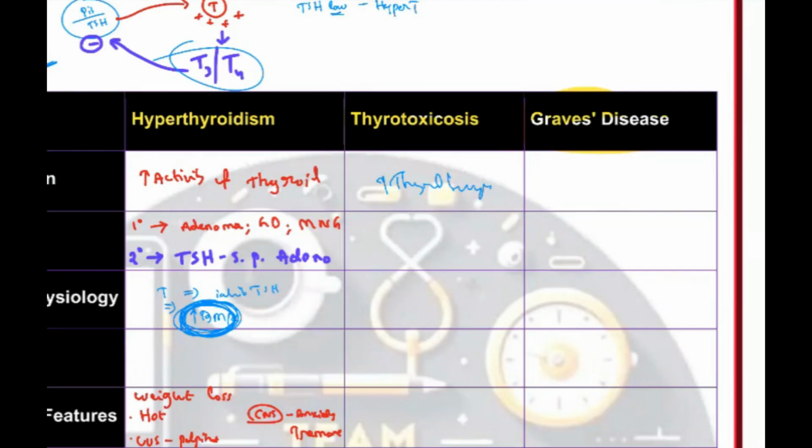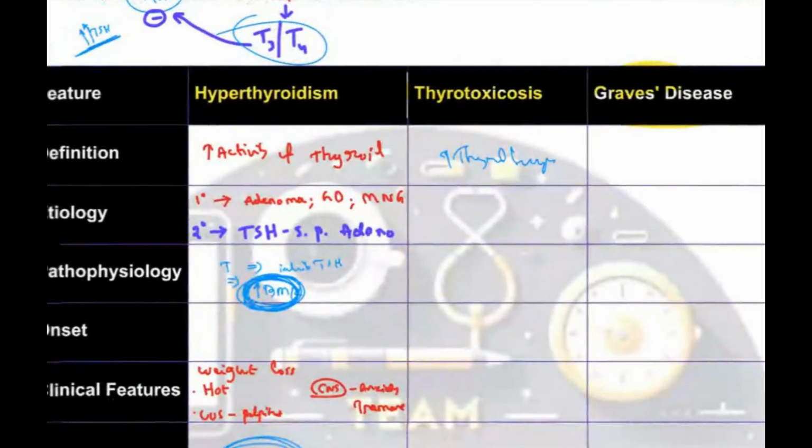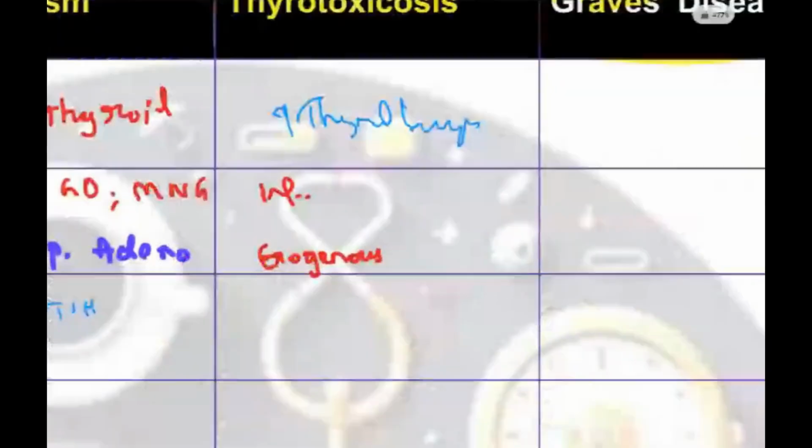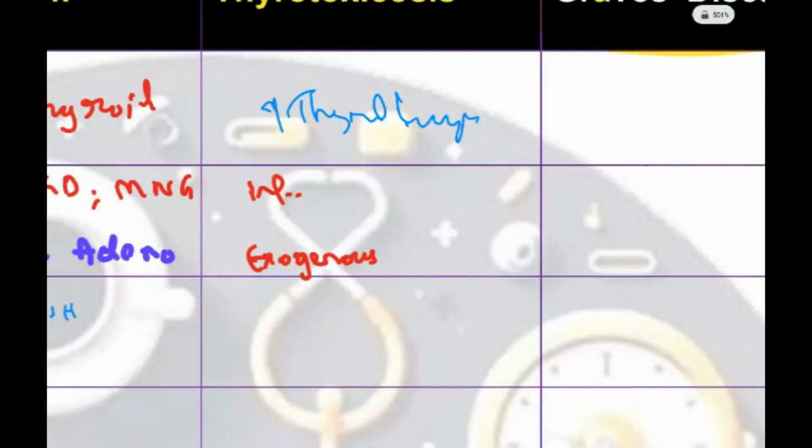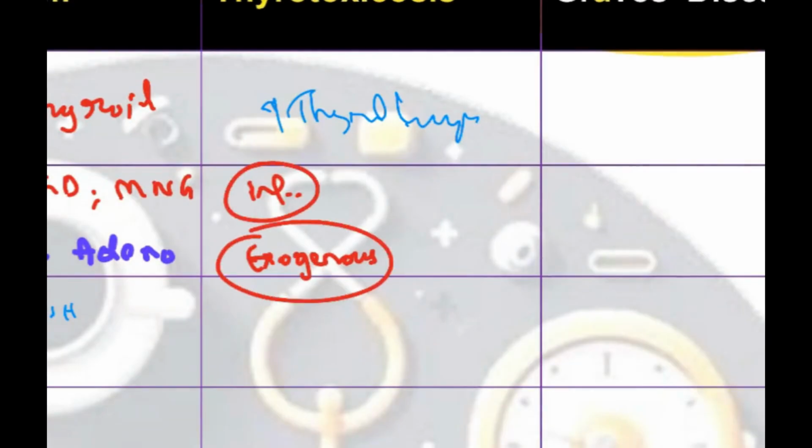The cause is either inflammation of the thyroid gland or some exogenous thyroid source, meaning a hyperthyroidism patient taking thyroid supplements. Because of this, the body goes into hypermetabolic drive.